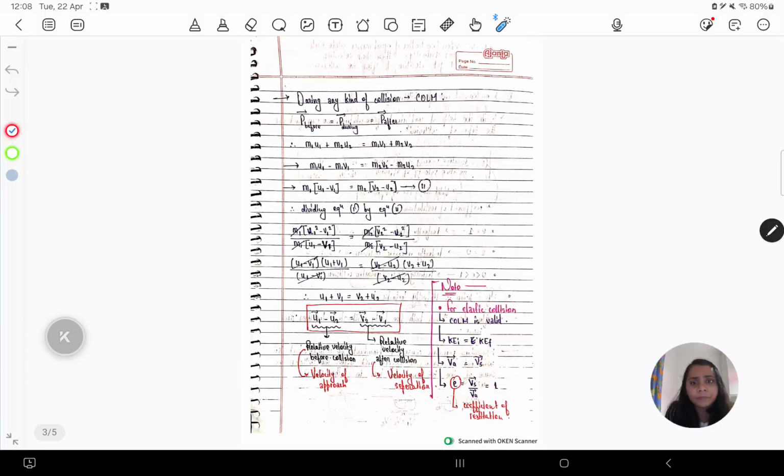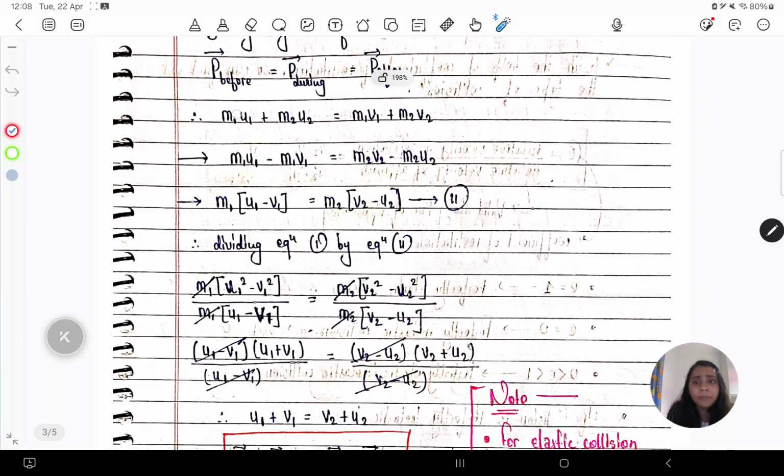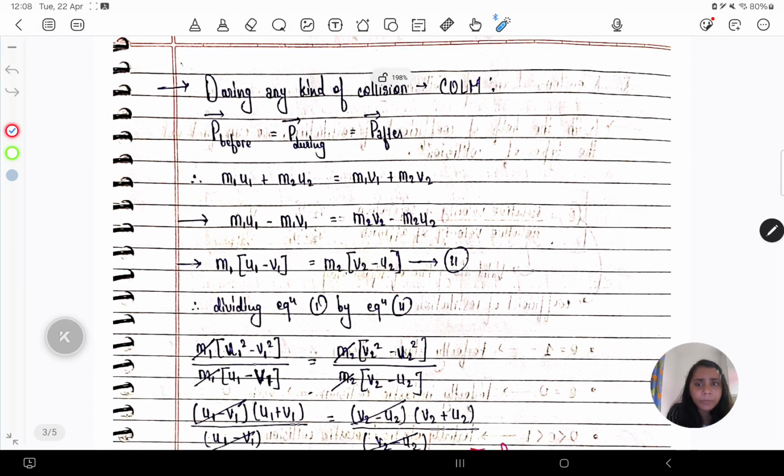So the momentum before collision will be equal to the momentum during collision will be equal to the momentum after collision, right? If we equate initial momentum to final momentum, then we get this equation right over here. This is our equation 2, and we had our equation 1 here.